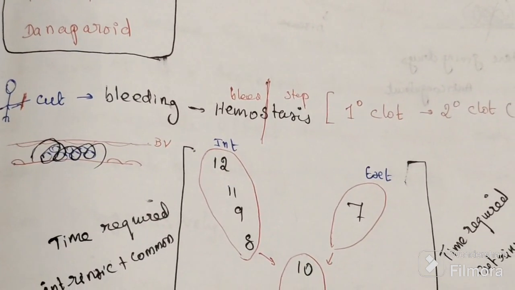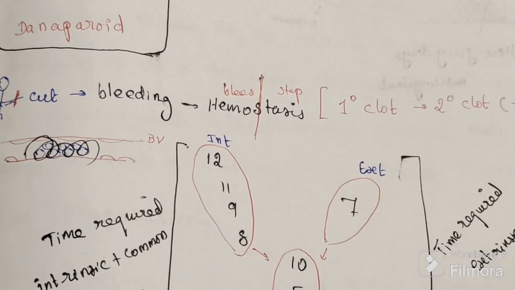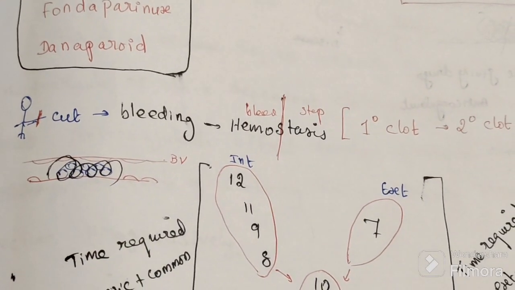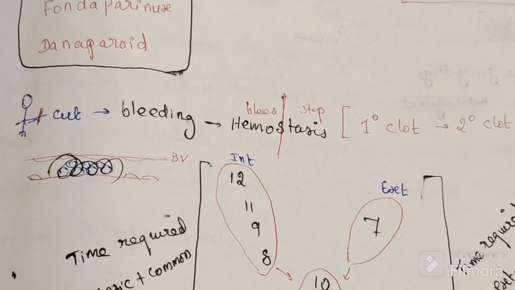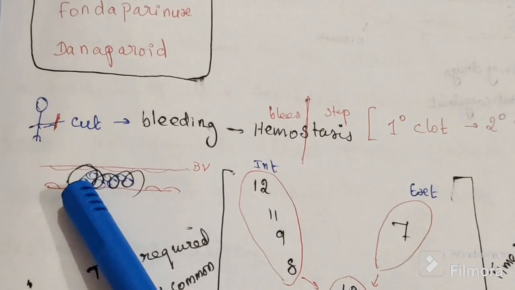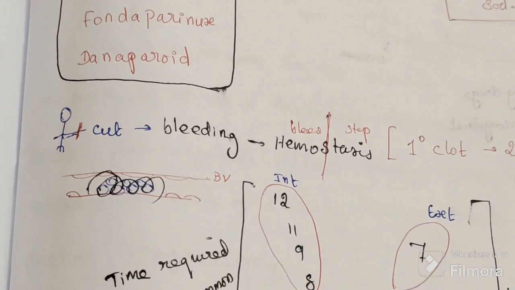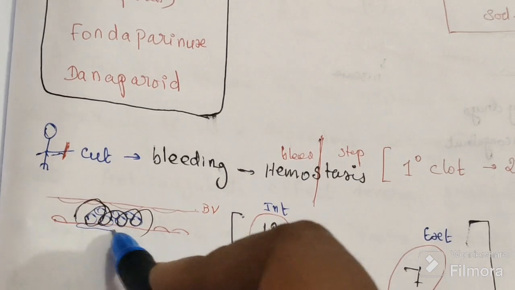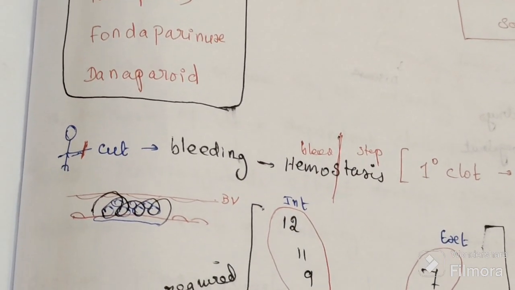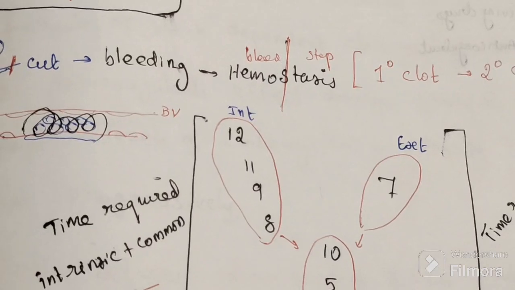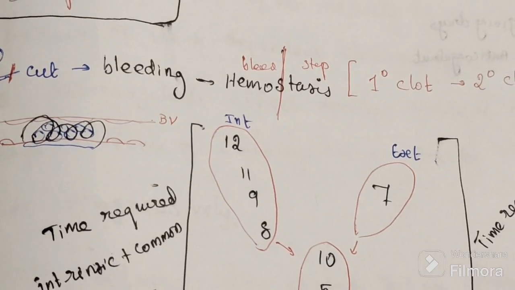If the endothelial lining of a blood vessel is interrupted, this affected area is the site of injury.